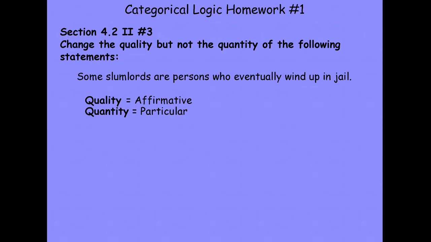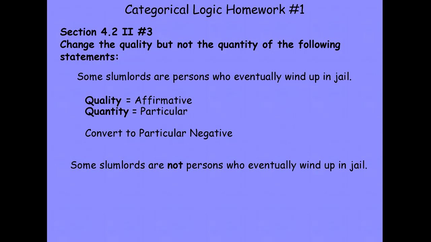What we want to do then is to change the quality but not the quantity of the statement to make it a particular negative statement. So to do that, we'll keep the same quantifier and we'll modify our copula to change it from an affirmative particular copula to a negative particular copula. And this yields the following sentence. Some slumlords are not persons who eventually wind up in jail. Now we've got a particular negative statement. We've changed the quality of the original statement, but not the quantity of the original statement.